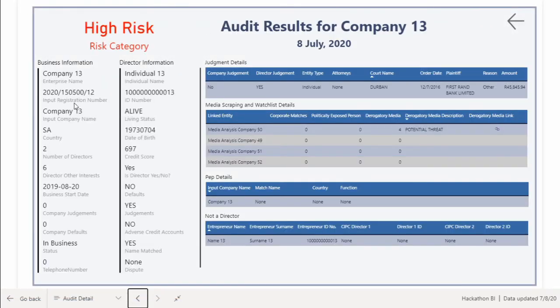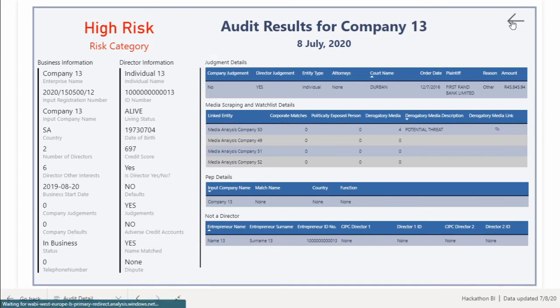We see the business information, we see the director information, and we can see here that yes, this director has flagged for judgments. Here are the judgment details. Here are the media scraping and watch list details. Now, these linked entities can either be shareholders of the business or linked directors. So in this instance, company 50 flagged for 4 adverse media, which we classified as a potential threat. This business did not flag the PEP list and also didn't flag the not a director category.